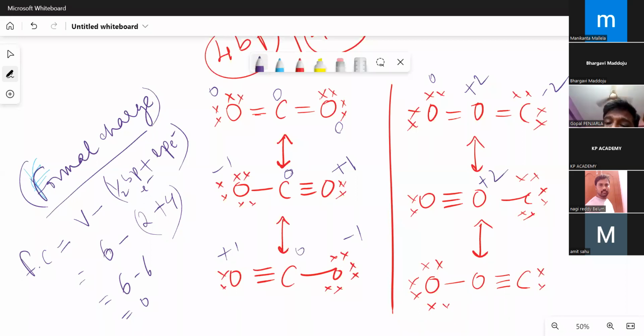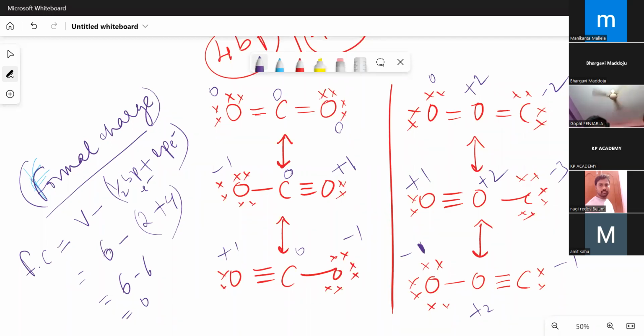This oxygen will be +1, and this will be -3. For this oxygen, again +2. For this carbon, it's forming 3 bonds, so it is -1. You can see that the sum of the formal charges will be equal to 0 because it is a neutral molecule, right?